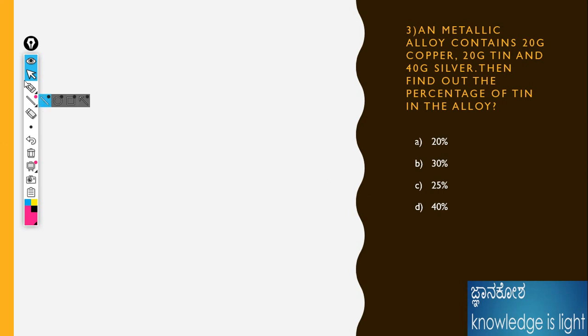A metallic alloy contains 20 gram of copper, 20 gram of tin, and 40 gram of silver. Find out the percentage of tin in the alloy. What is an alloy? Alloy is nothing but a combination of all the materials. If you are a mechanical student, you would definitely understand what an alloy means, and chemical students also definitely know about that. We need to calculate the percent of tin in the alloy. What is the total of the alloy? Alloy means a combination of these things: one is copper, one is tin, one is silver.